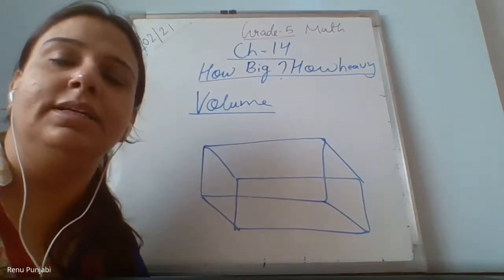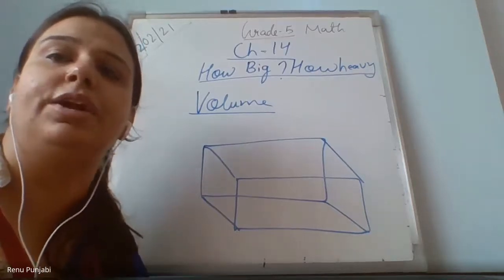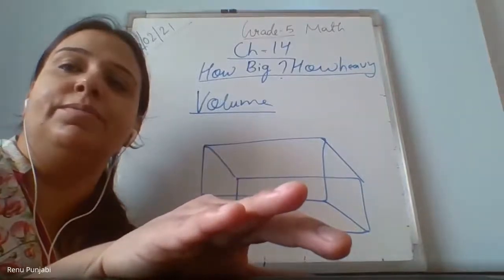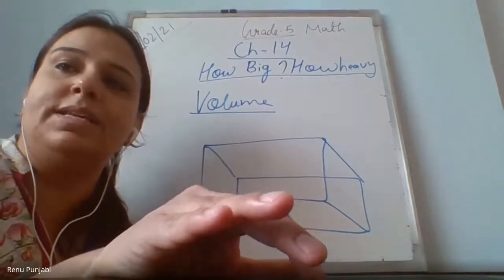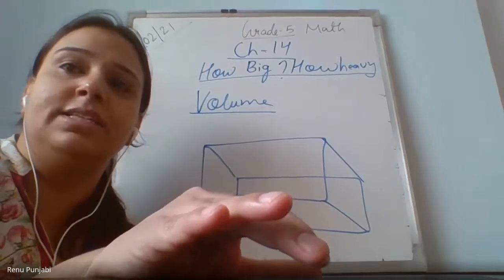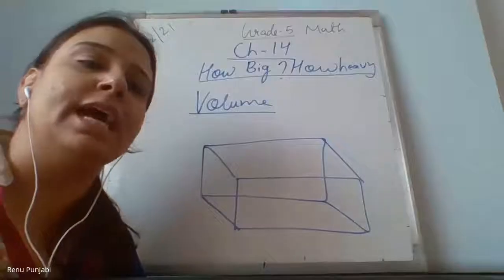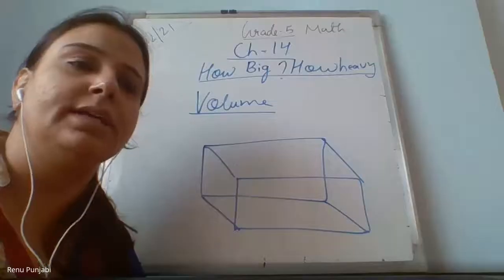Am I clear? Now I request everyone, because I can see there are 40 students, but the answers in the chat box are given by only a few students. I request everyone to give me the answer. Ma'am, I did not have the multiplication sign. No, you can use the X sign. Ma'am, where is it? My X is there.